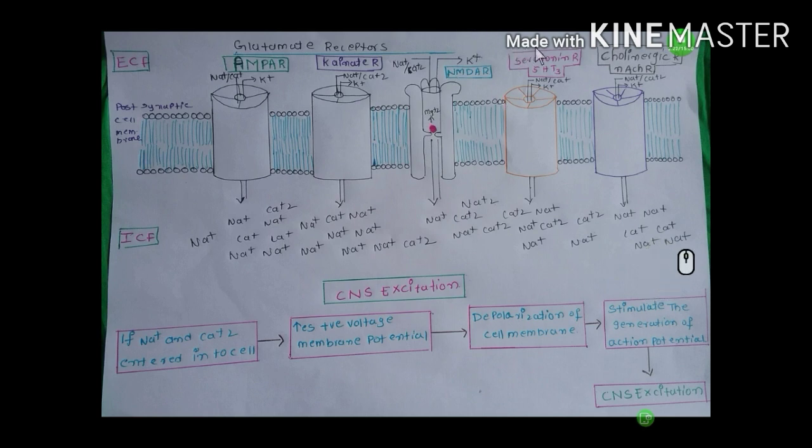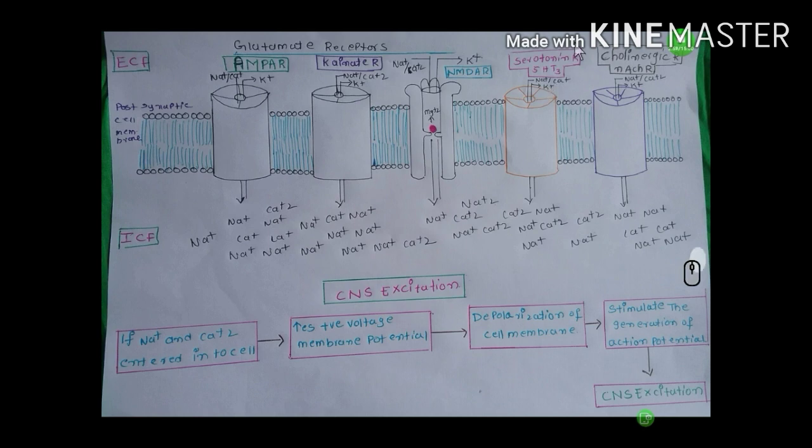Okay, coming to the serotonin receptor. The 5-HT3 receptor is a serotonin receptor. Serotonin is an excitatory neurotransmitter. This 5-HT3 receptor is a pentamer. It has 5 subunits. When serotonin binds to the 5-HT3 receptor, all subunits undergo conformational changes and the pore will be opened. So a large amount of sodium and a small amount of calcium enters the cell, and a large amount of potassium moves out of the cell.